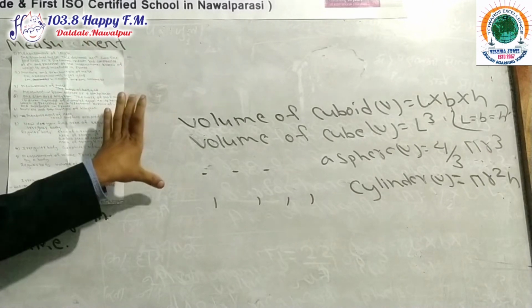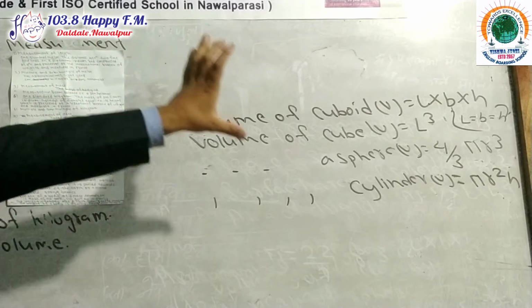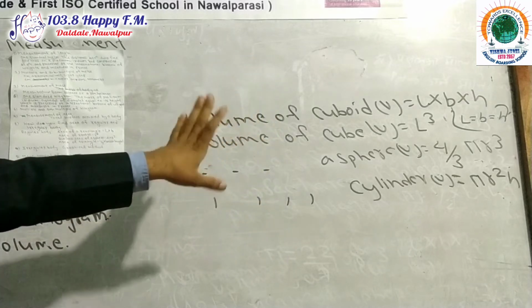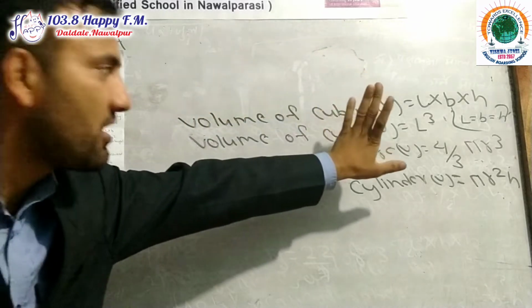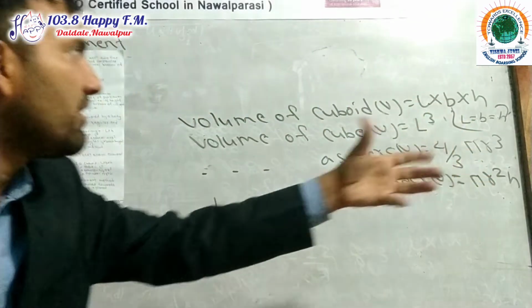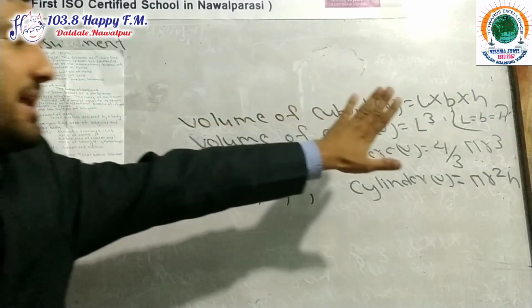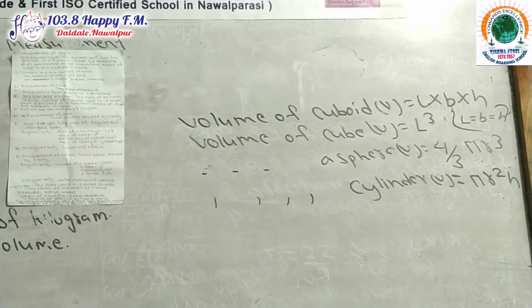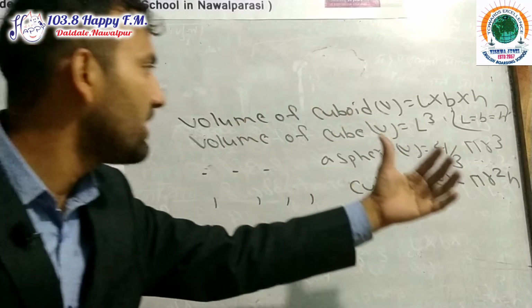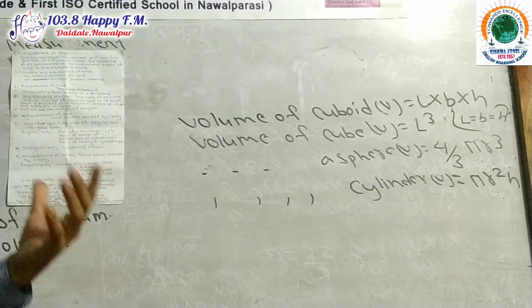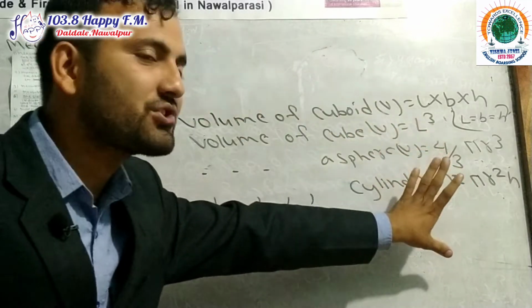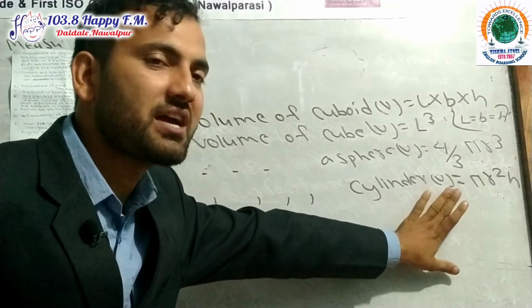We can find the volume of a regular body by using these formulas. Volume of cuboid, V equals L into B into H. Volume of cube, V equals L cube. Volume of sphere, V equals 4/3 pi r cube. Volume of cylinder, V equals pi r square h.